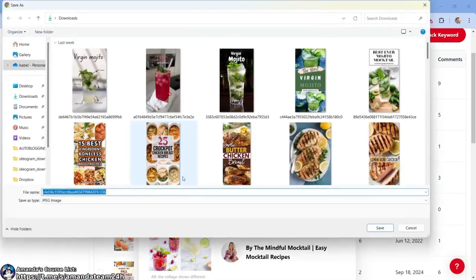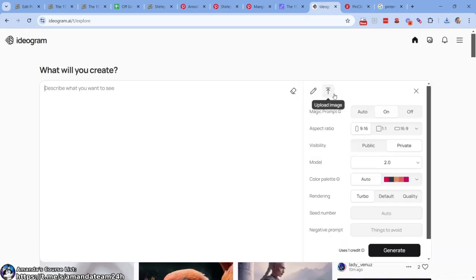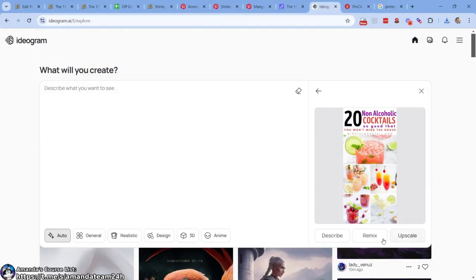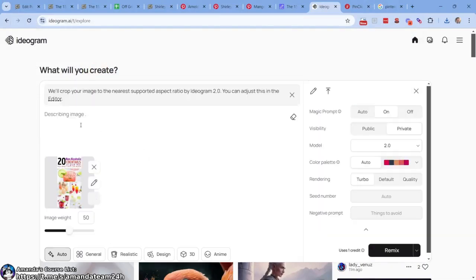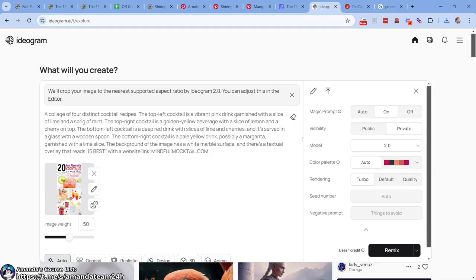So if we were to save this image, I'm just curious if we were to push it to Ideogram, it has a lot of text, and that's usually a big deficit to this strategy. So what I would want to do, let's just see how it does. Let's read it. Top right corner, looks good. And then it reads this, 15, let's just do this, 15 best mocktails. Let's just do a little bit of text.